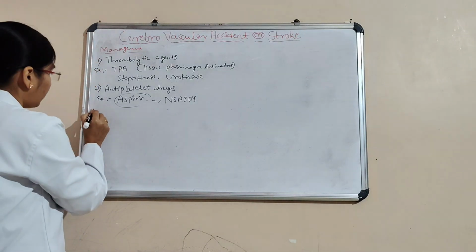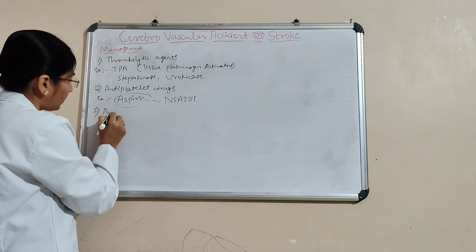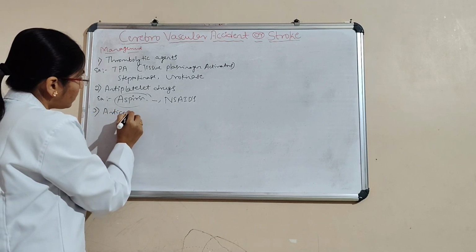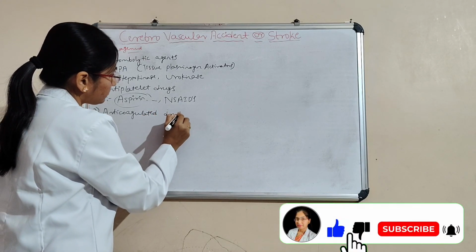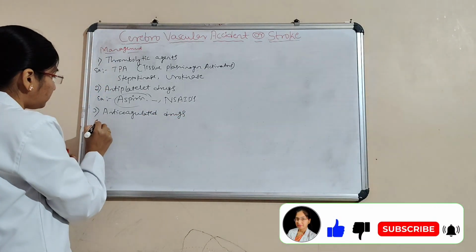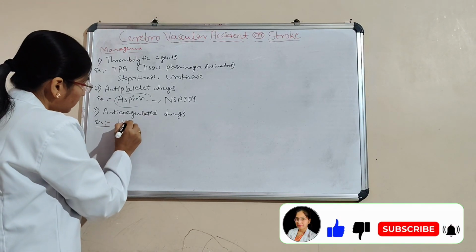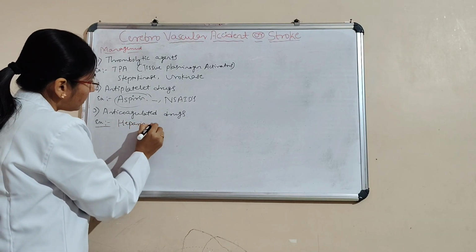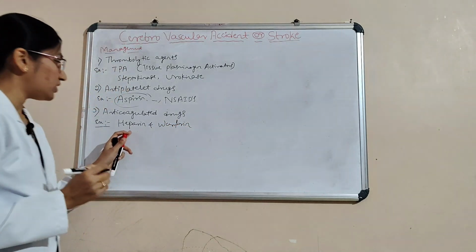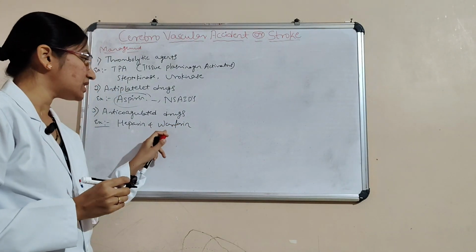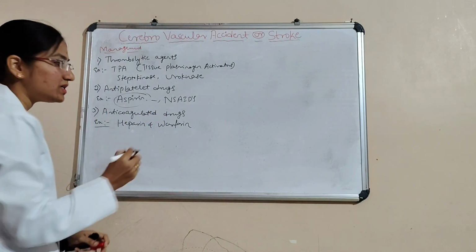And next is anticoagulant drugs, for example heparin and warfarin. Heparin can be given IV, and warfarin is an oral drug. Anticoagulant drugs are the blood thinners.